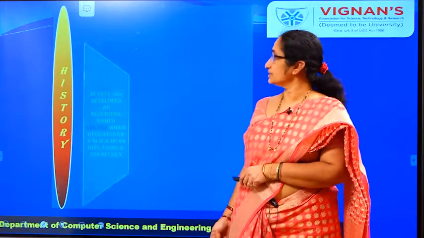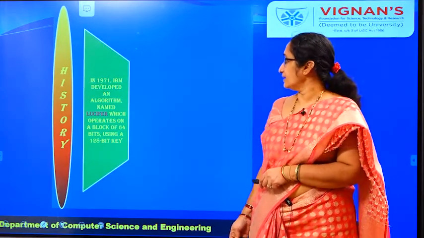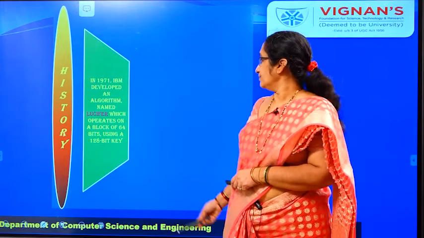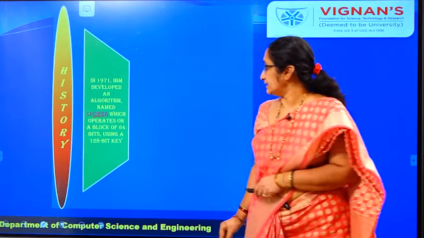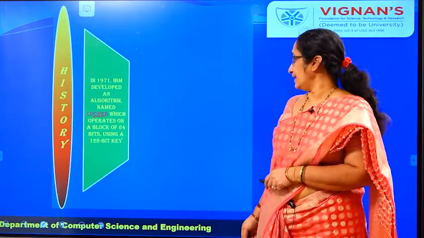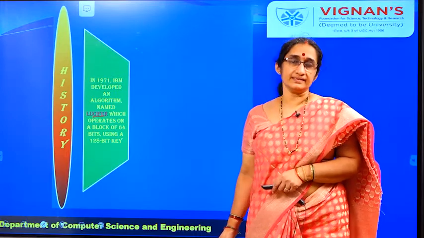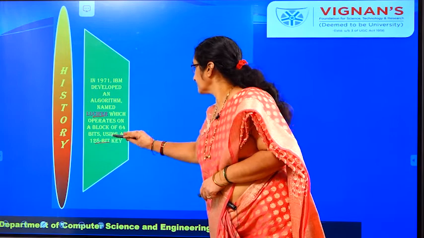So coming to the history of DES, it was developed by IBM and initially it was called Lucifer, and it is a block cipher where we use a block of 64 bits and a key of 128 bits.